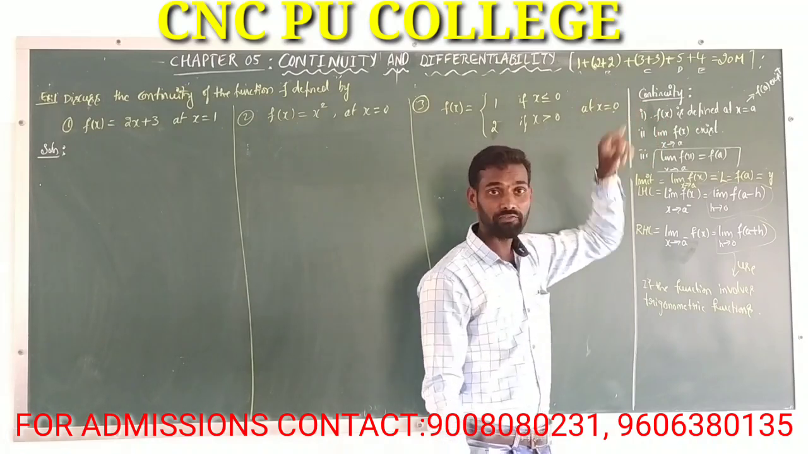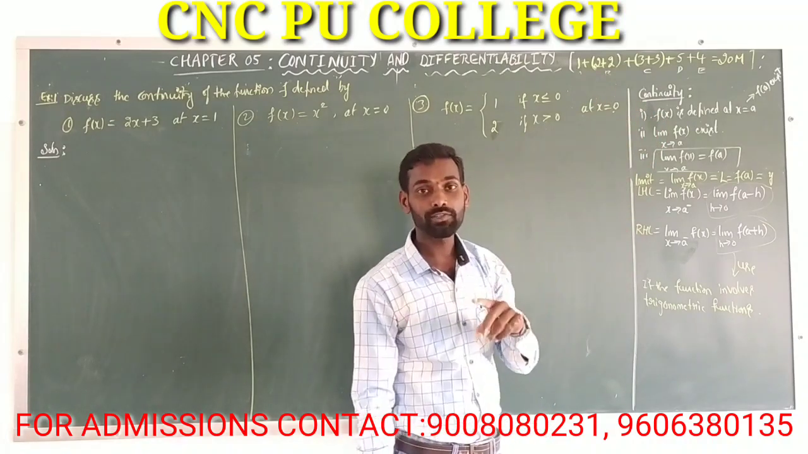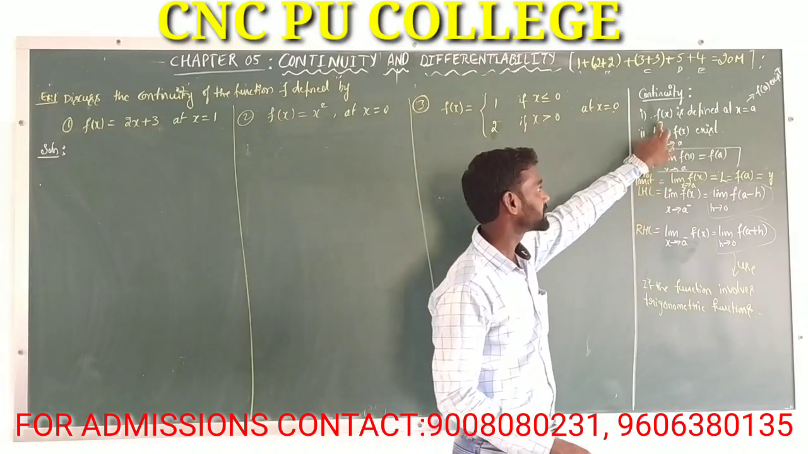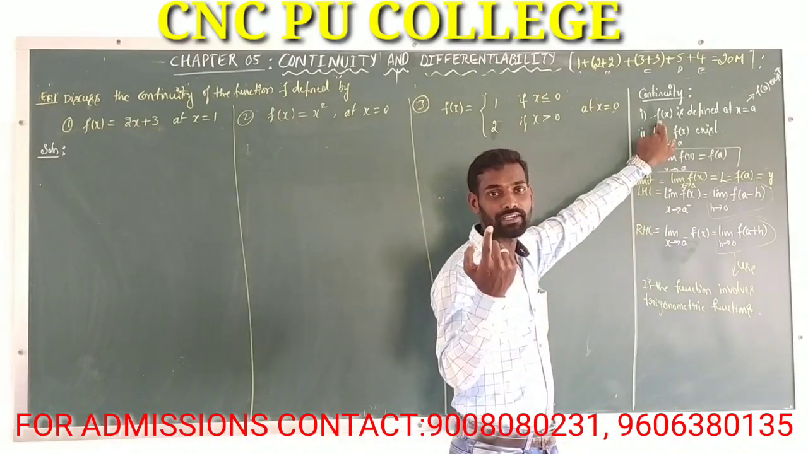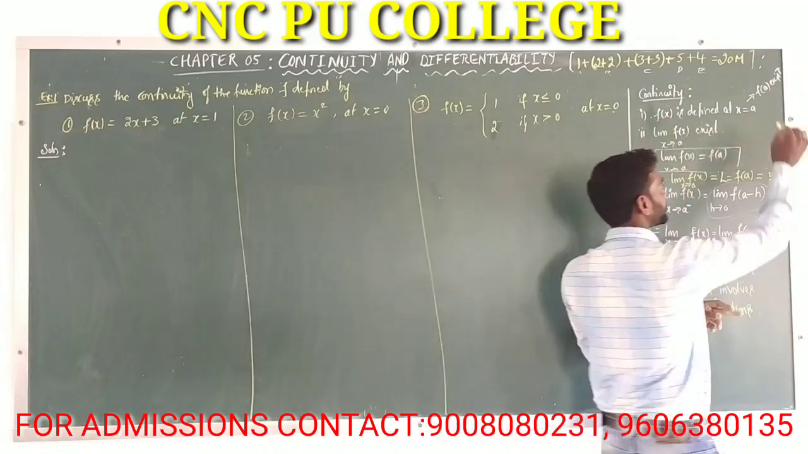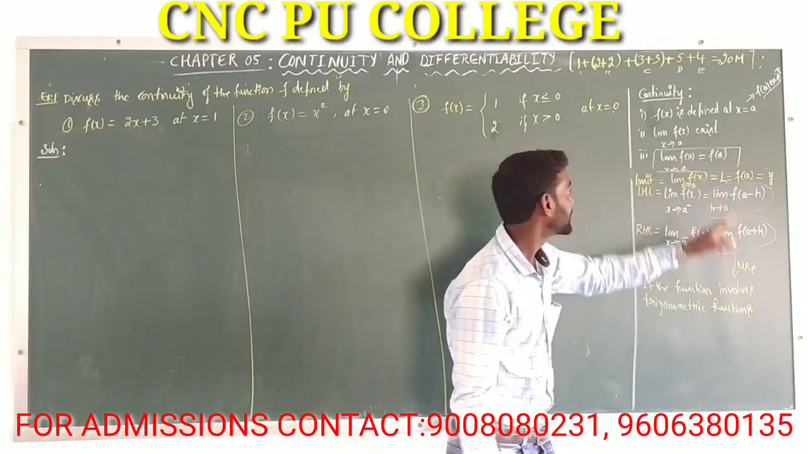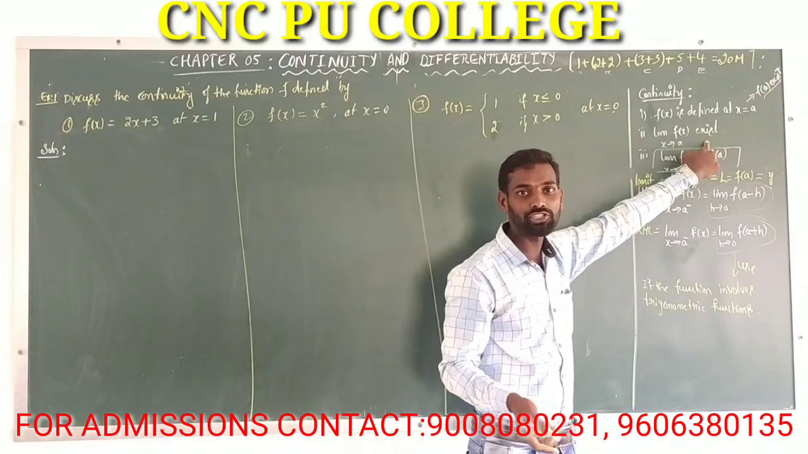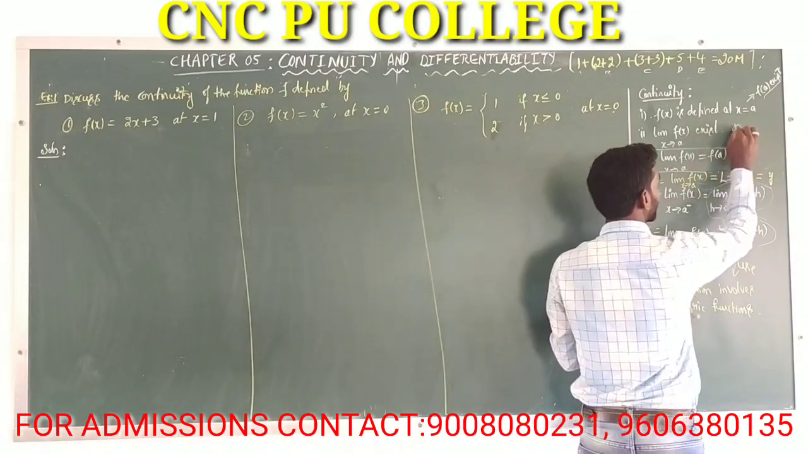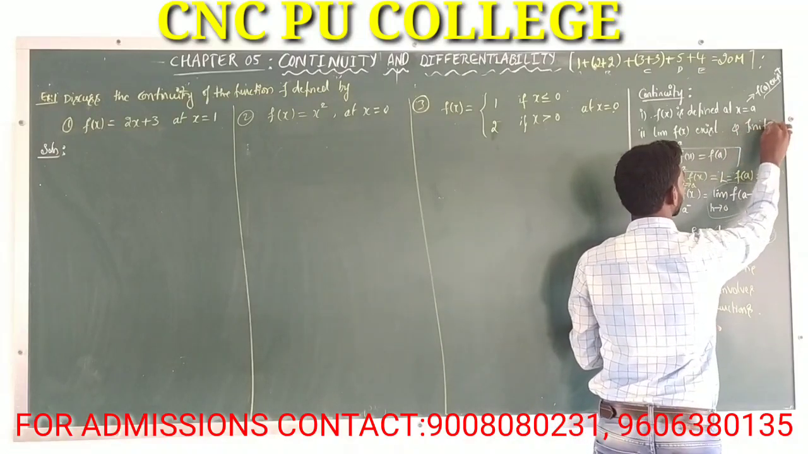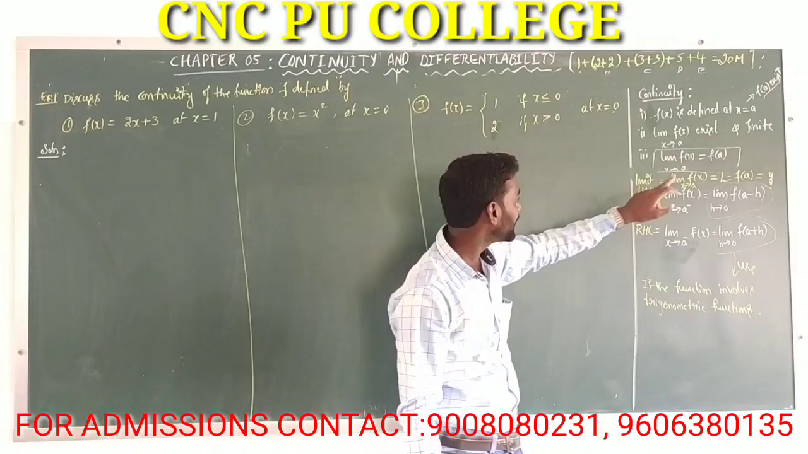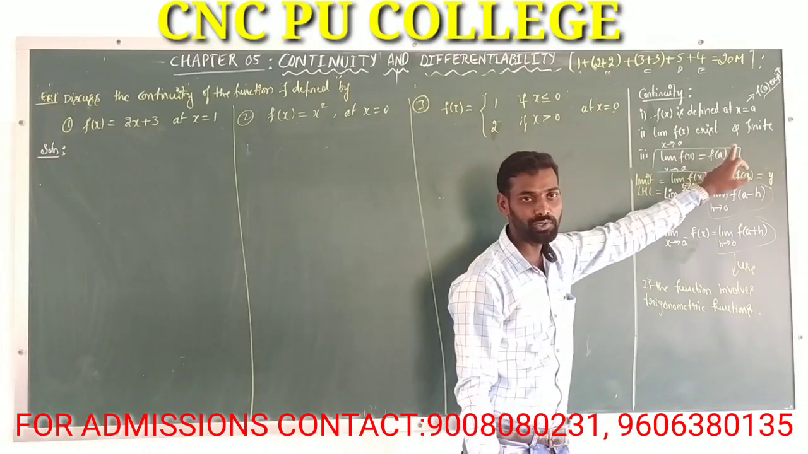A function f of x is said to be continuous at x is equal to a if the following three conditions are satisfied. First, f of x is defined at x is equal to a, that means f of a exists. Second, the limit of f of x as x tends to a exists, that means the limit of the function exists at x is equal to a and is finite. And the third condition is that the first two are equal, that is the limit of f of x as x tends to a is equal to f of a.